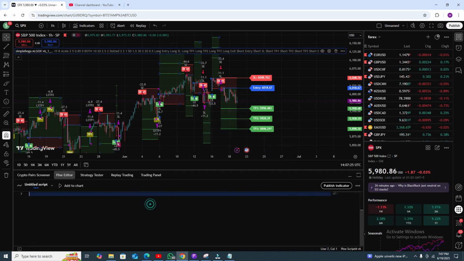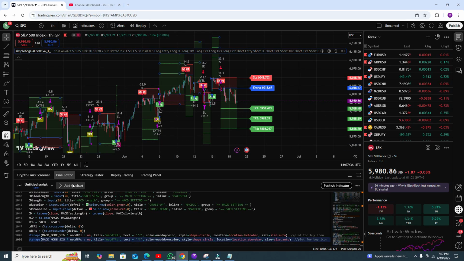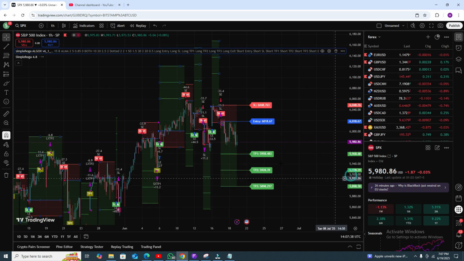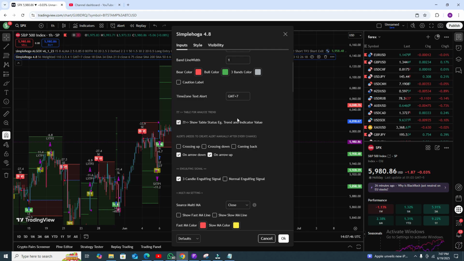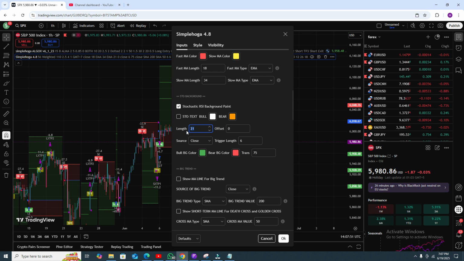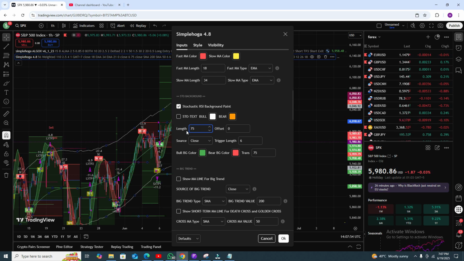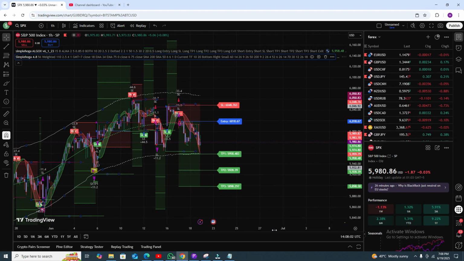You can save your chart, press Control A, and remove all the code, then paste my code. I will give you a text file. Then click on add to chart, and your indicator will be ready in a few seconds. Small changes need to be done because we need to concentrate on the RSI. Just put in the settings that I am showing in the video. Swing mode uncheck, and it will give you the extra confirmation.